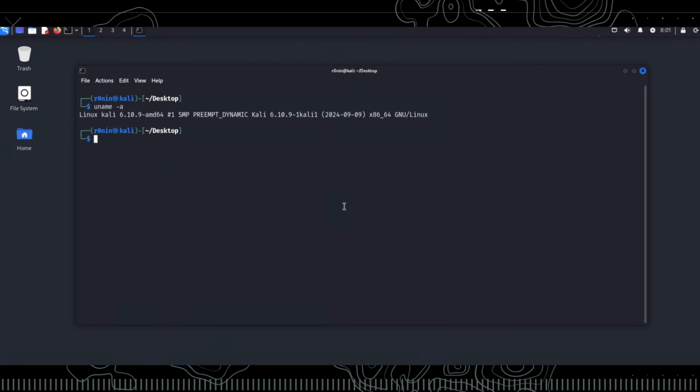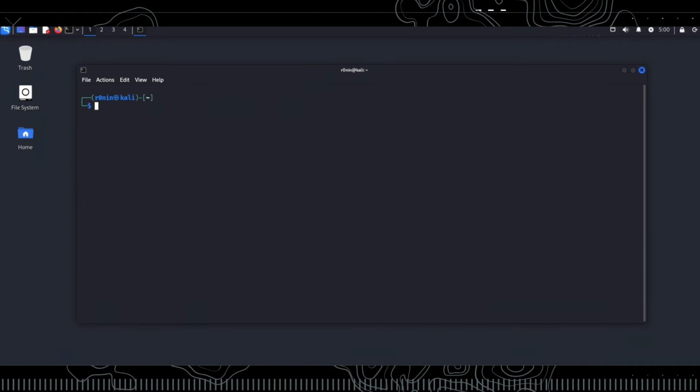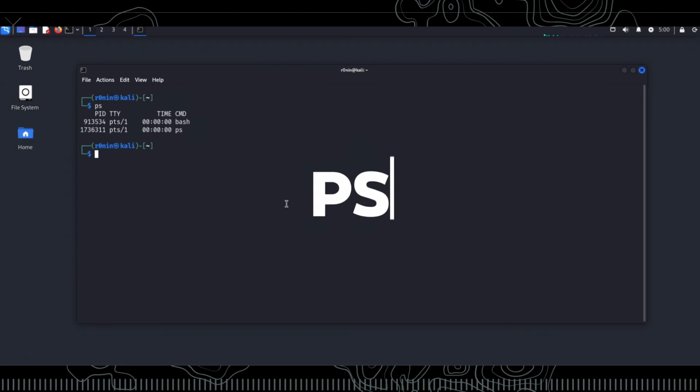Next up, let's explore the uname command. The uname command provides system information. By typing uname -a, you can see the kernel version, system name, and other details. Moving forward, our focus shifts to the ps command. The ps command lists the processes running on the system. Typing ps shows the processes in your current session, and ps -e lists all processes.